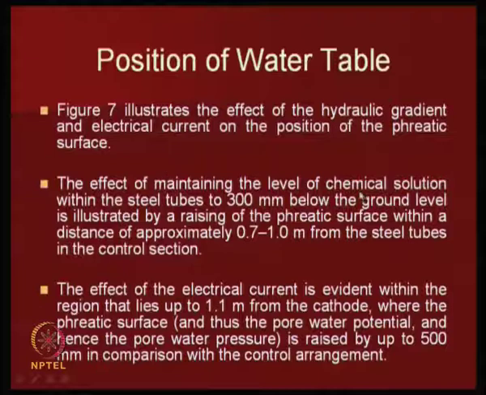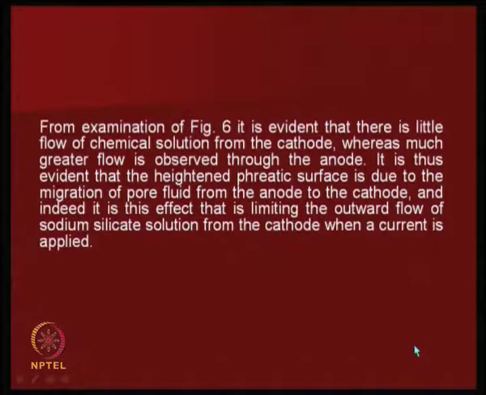The effect of maintaining the level of chemical solution within the steel tubes to 300 mm below the ground level is illustrated by raising of the phreatic surface within the distance of approximately 0.7 to 1 meter from the steel tubes. The effect of the electrical current is evident within the region that lies up to 1.2 meter from the cathode, whereas the phreatic surface is raised by about 500 mm in comparison to control arrangement.